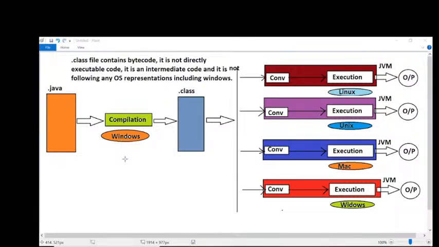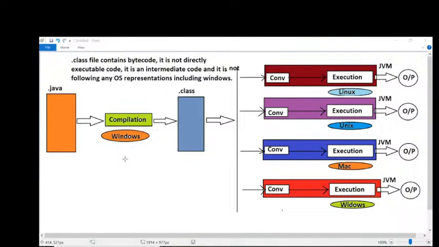So the final conclusion is what? The meaning is that the Java programming language is a platform independent programming language. But JVM is platform dependent. The Java compiler is platform dependent. Not only these two, the total Java software is platform dependent. But still people are not believing my statement.